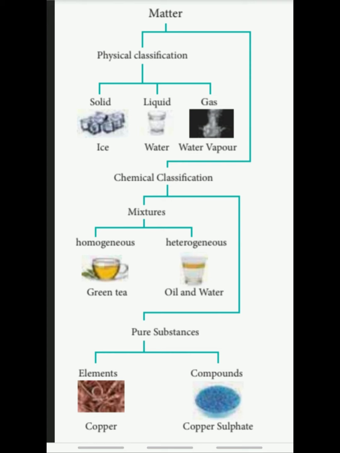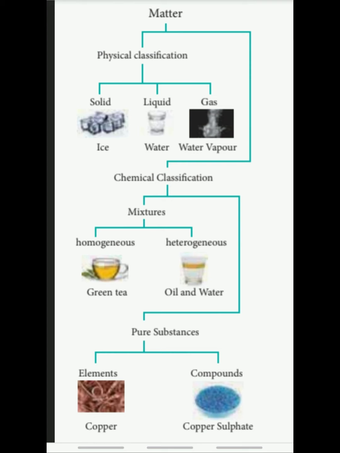The second type, chemical classification, begins with mixtures. In 9th standard itself you studied mixtures. They are divided into two types, homogeneous mixture and heterogeneous mixture. If throughout the solution it has the same physical properties, we call it homogeneous. If it may be different, it is heterogeneous. Tea and juice are examples of homogeneous mixtures. Heterogeneous means, for example, oil and water. Oil and water have two layers, an oily layer and an aqueous layer, so it comes under heterogeneous mixture.